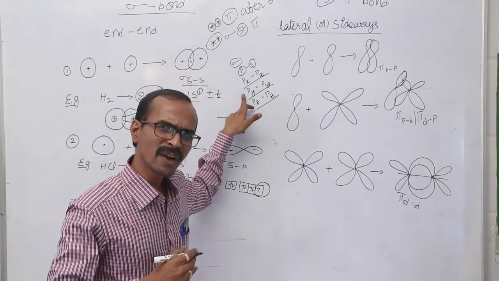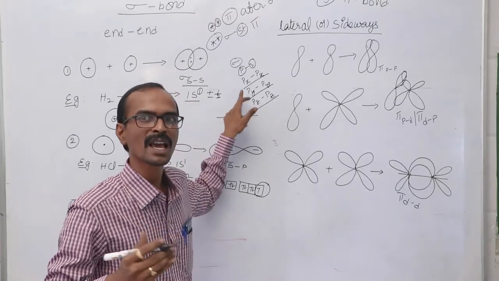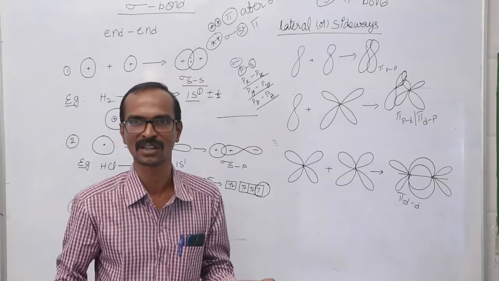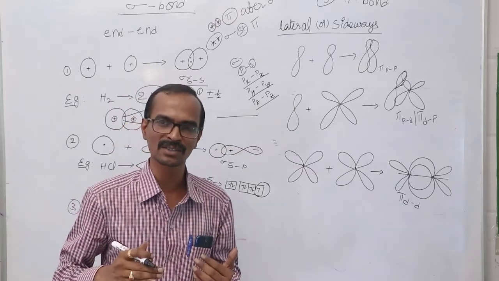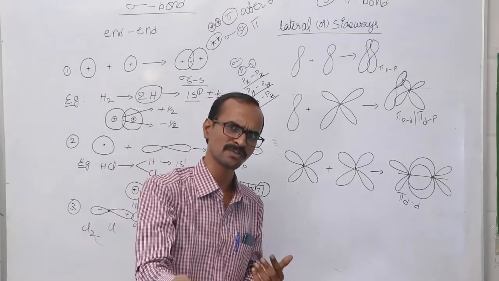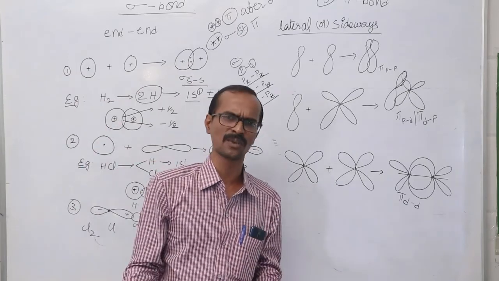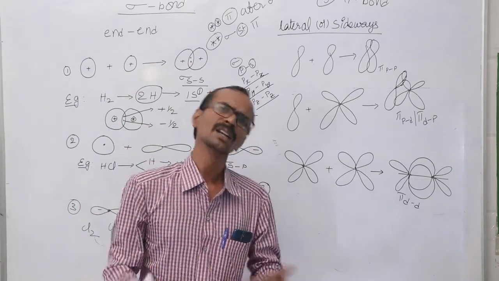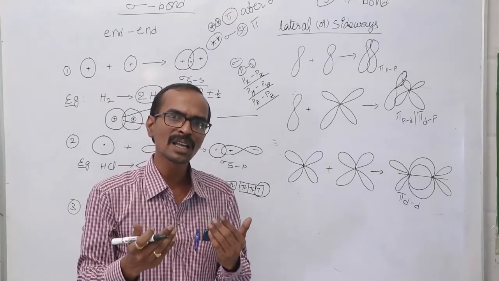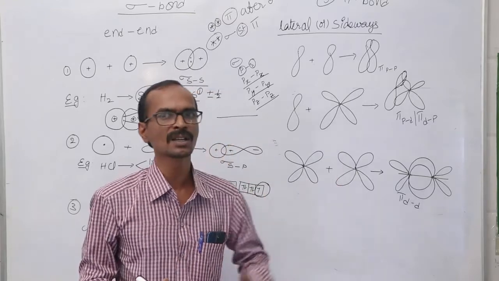We cannot define which p orbital will form a sigma bond, because x, y, z Cartesian coordinates are imaginary axes. If I assume x is along the internuclear axis, that forms a sigma bond. If y is assumed along the internuclear axis, that forms a sigma bond. Z, that forms a sigma bond. So as x, y, z are imaginary axes, we cannot say this alone forms a sigma bond.